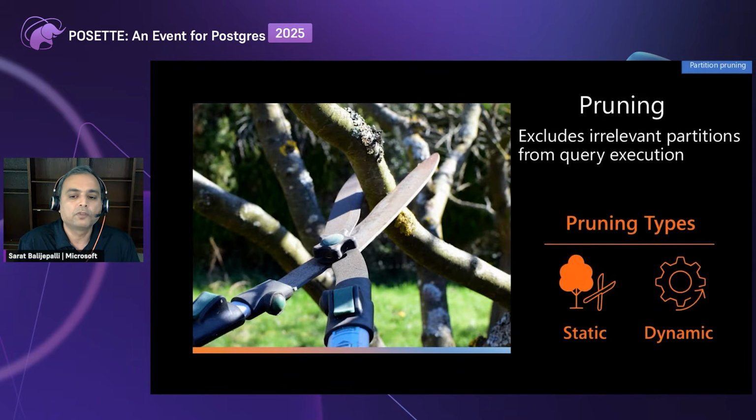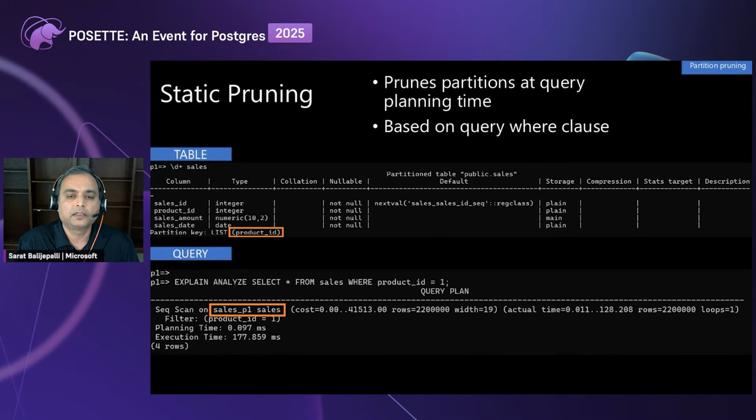So pruning can be of two types: static pruning and dynamic pruning. Static pruning is nothing but PG or the optimizer knows at the planning time which partition it has to go to and get the data for that particular query. So it has a where clause on the partition key. So during the planning time itself, the partition that PG has to go to is identified.